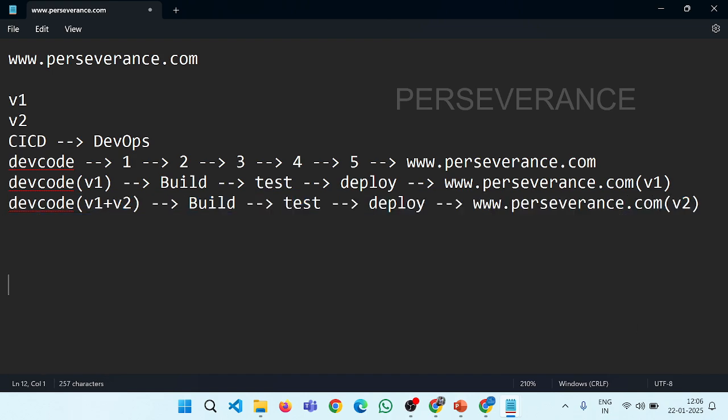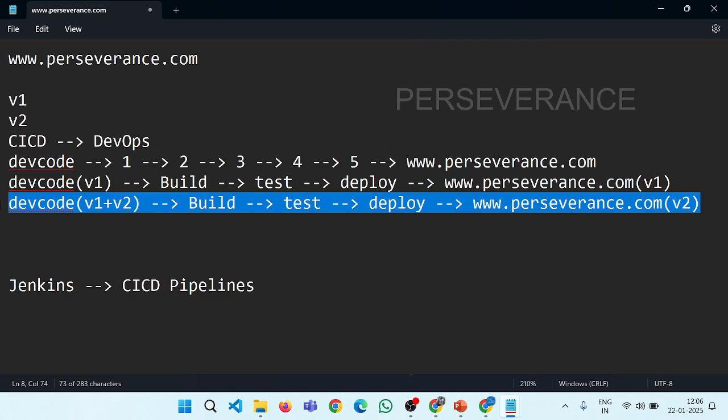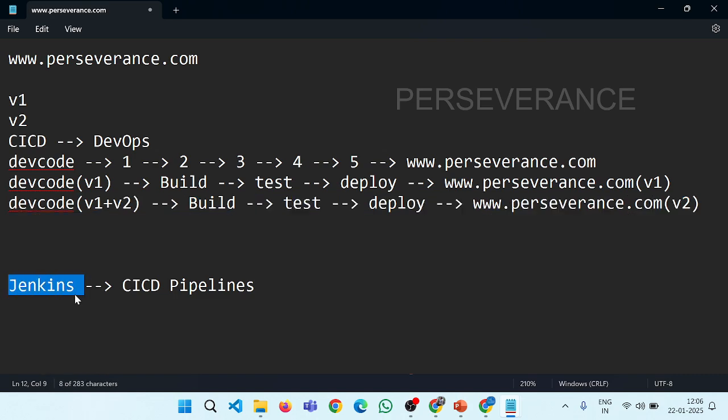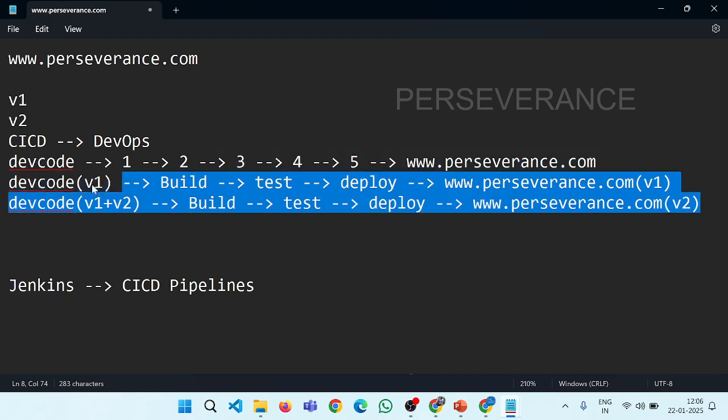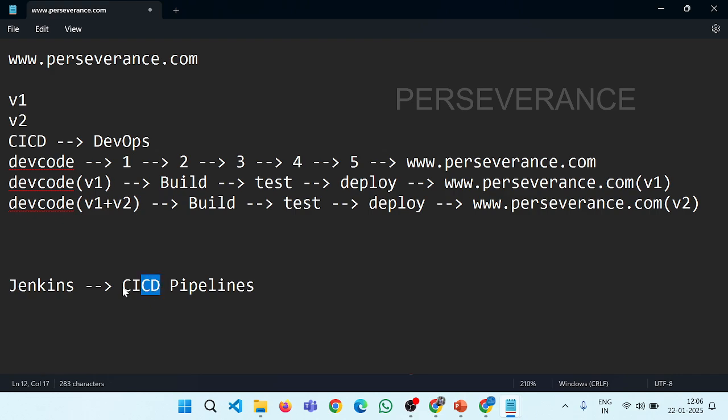Now Jenkins is a platform which helps us develop this particular CI/CD strategy. We basically call these CI/CD pipelines, meaning automating the entire life cycle as discussed. So Jenkins is a platform which helps us automate this process by using a strategy called CI/CD, which is given by DevOps.